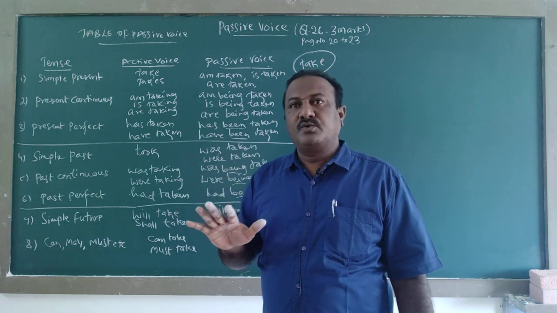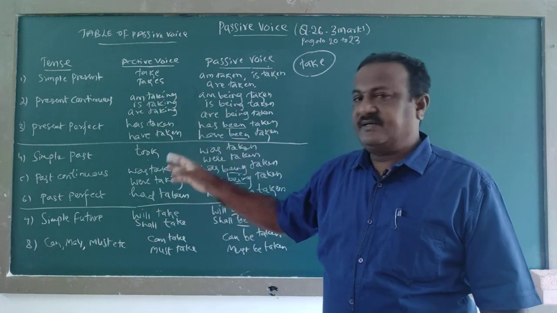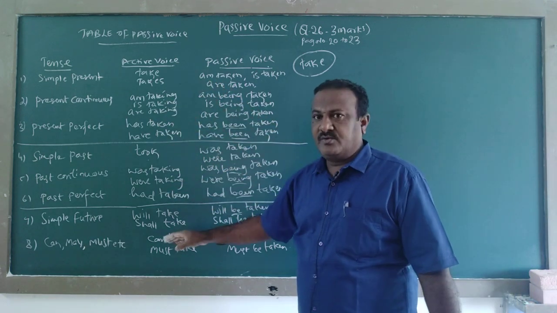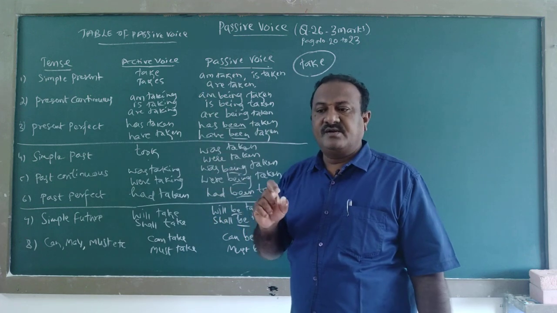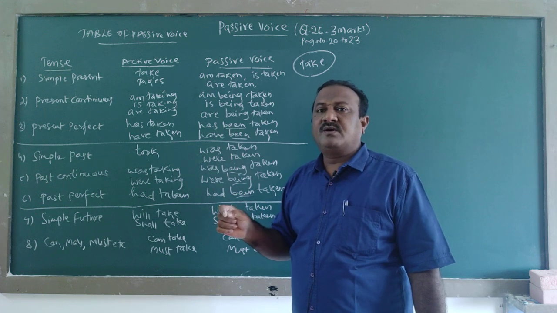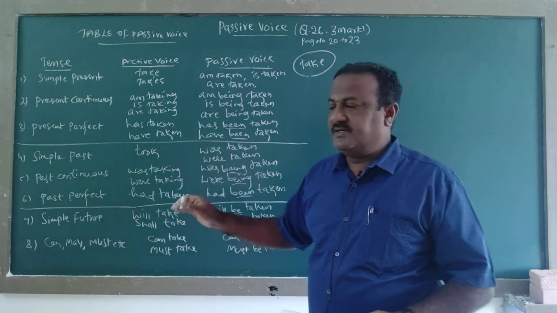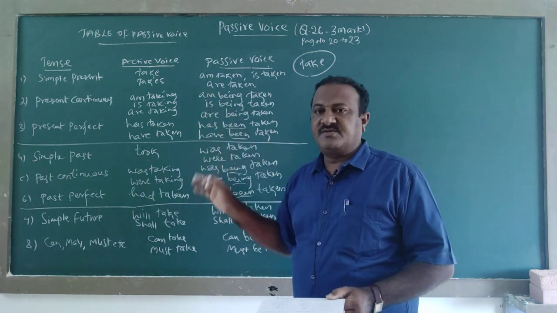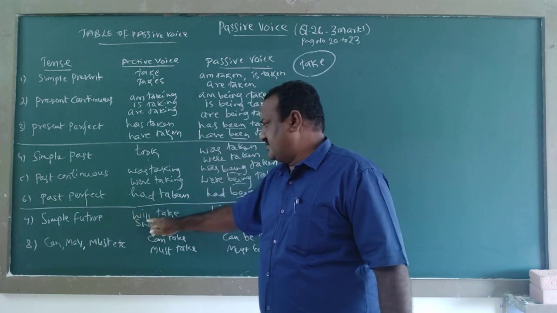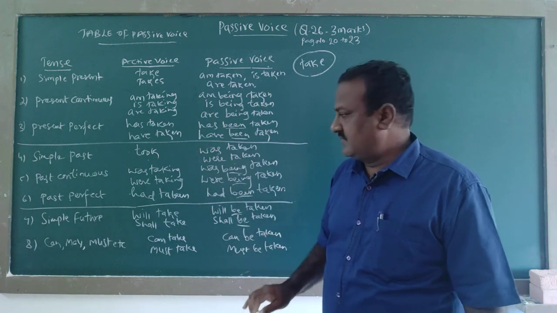To know that, we should know all those tenses in that column, and active and passive. So, for that reason we must be good at the passive voice. Simple future: will take, shall take, will be taken, shall be taken.